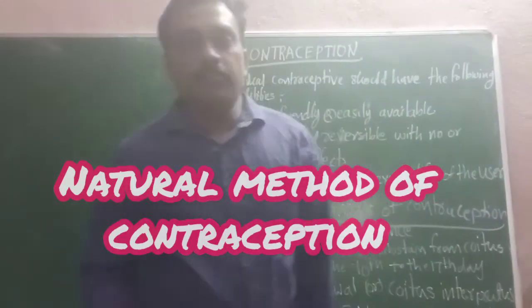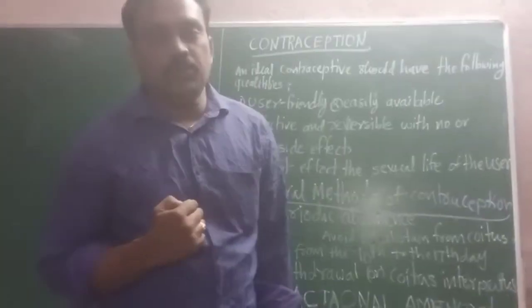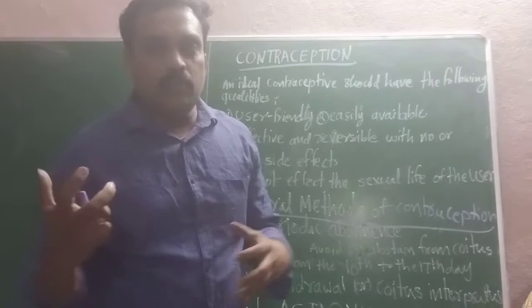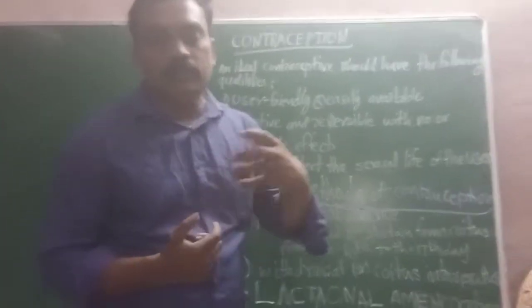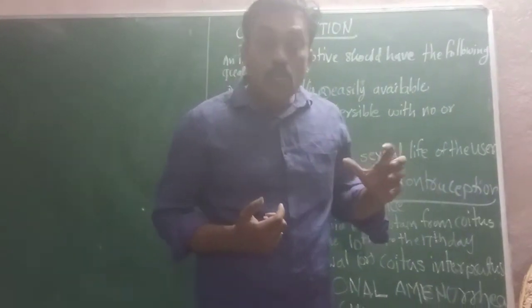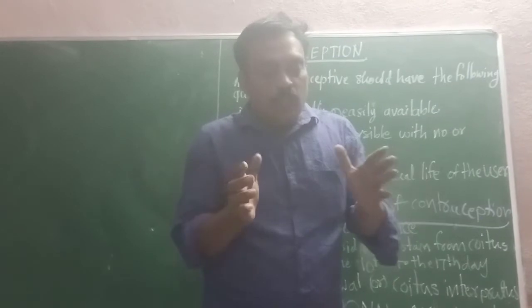Okay, hi everyone. Now we are going to discuss contraceptive methods. What is the meaning of contraception? It means birth control method. Easy to learn. What is a birth control method? How to control pregnancy, to stop the pregnancy, to control the birth.